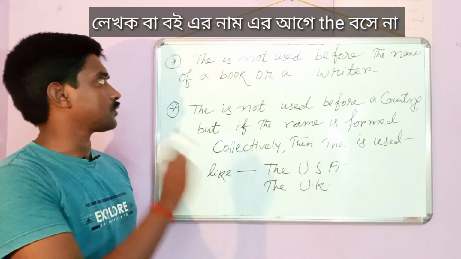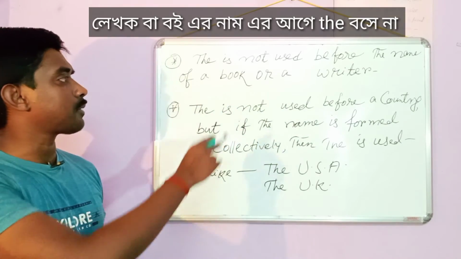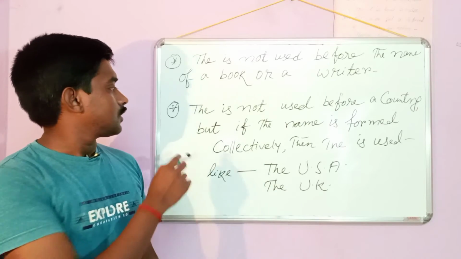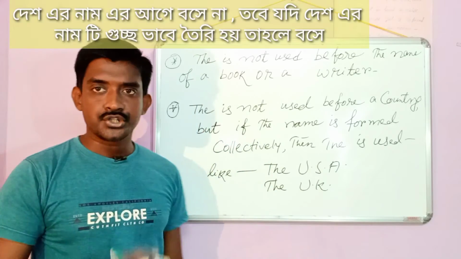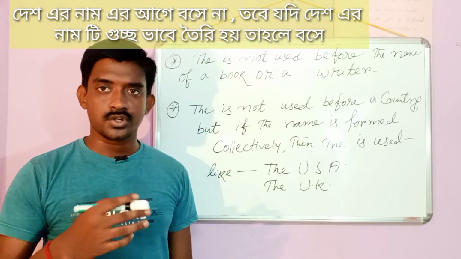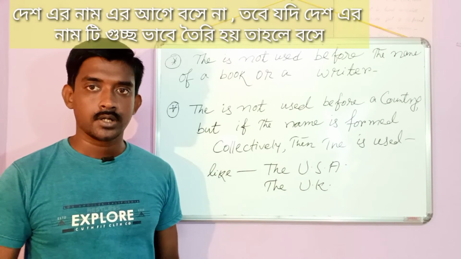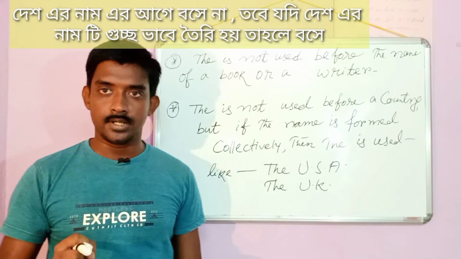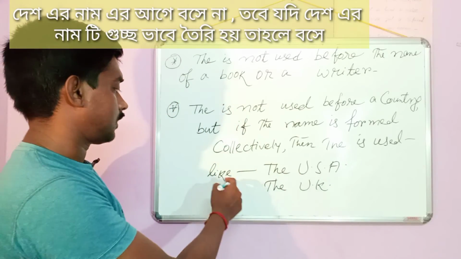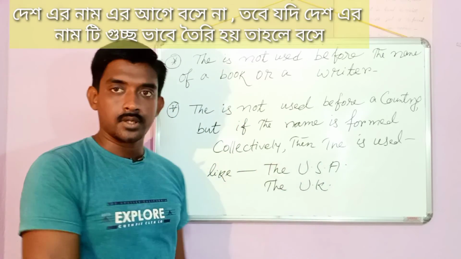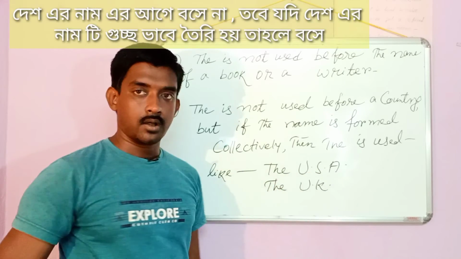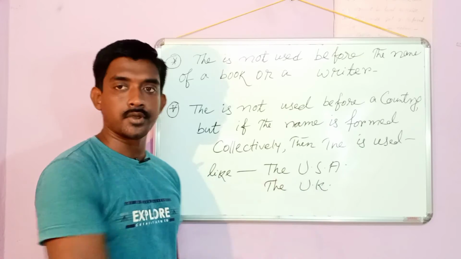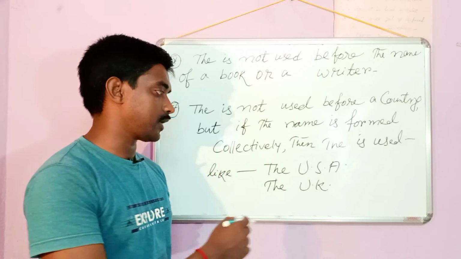Where the is not used. The is not used before the name of a book or a writer. Before the name of a country, the is not used. We don't say the India. But if the name of the country is formed collectively, then we use the. Take the example of USA, United States of America. We use the USA, the United States of America, the UK, United Kingdom, the UN, United Nations.